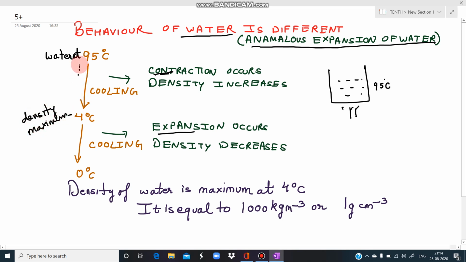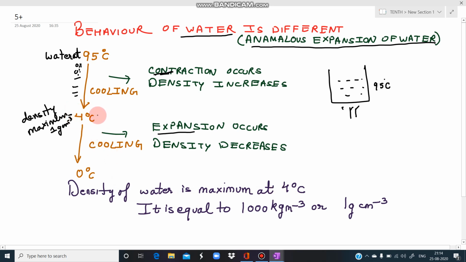Like here the density is 0.1, 0.2, 0.3, 0.4, 0.5, and here the density became maximum. Let us suppose it is 1 gram per cubic centimeter. But when we cool it further, the density starts decreasing, because now expansion is happening. Now, what do we observe? From this phenomenon, we conclude that the density of water is maximum at 4 degrees centigrade.